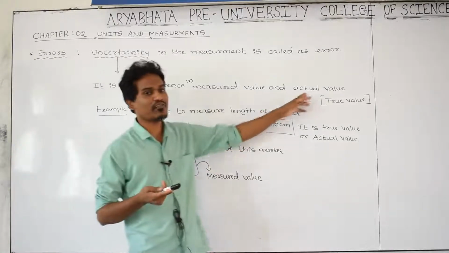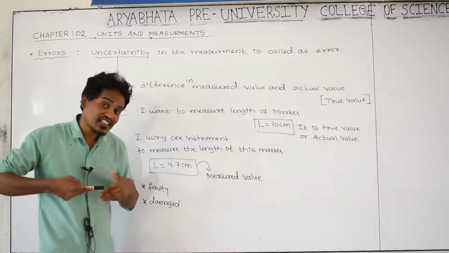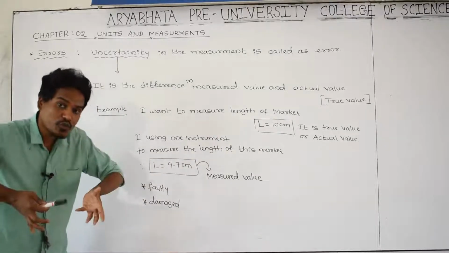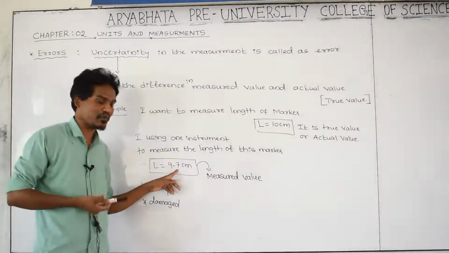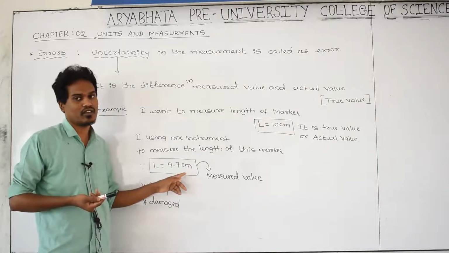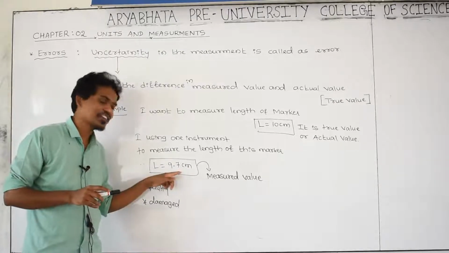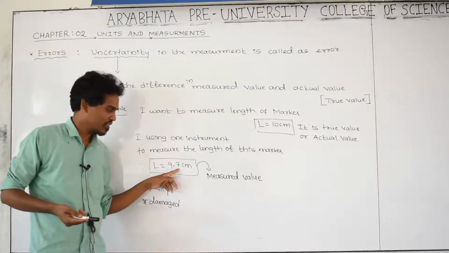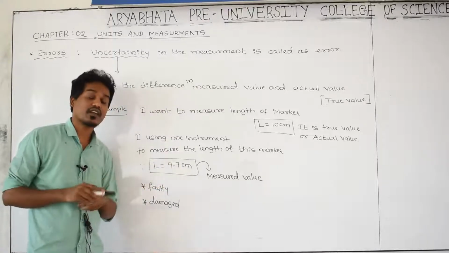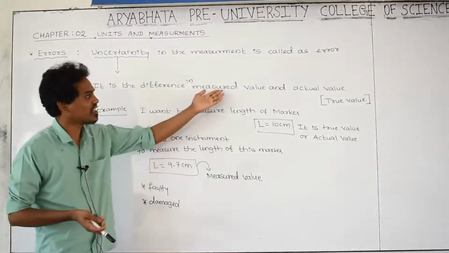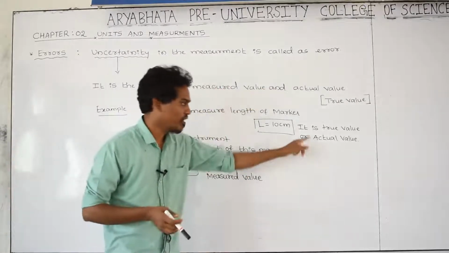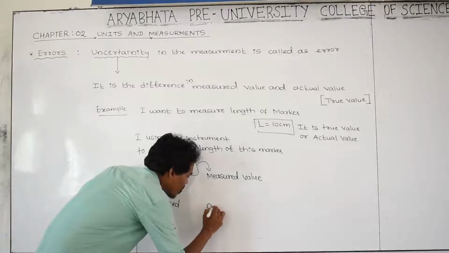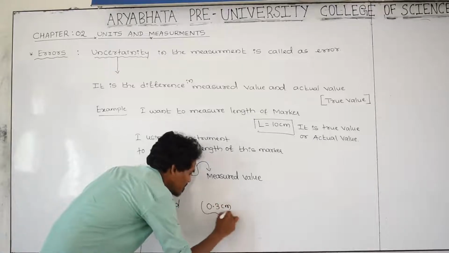And one more, what is the exact value? The instrument is supposed to measure 10 centimeter, but how much is it giving? 9.7. Means this value is uncertain, it is not correct. ಅಂದರೆ ಇದು ಎಕ್ಸಾಕ್ಟ್ ವ್ಯಾಲ್ಯೂ ಅಲ್ಲ, ಇದ್ರೊಳಗೆ ಏನದ ಎರರ್ ಅದ. How much error? That is nothing but the difference between the measured value and the actual value. 10 minus 9.7, how much? 0.3 centimeter. Yes, this is the error.